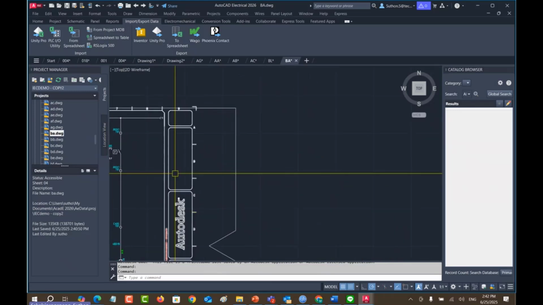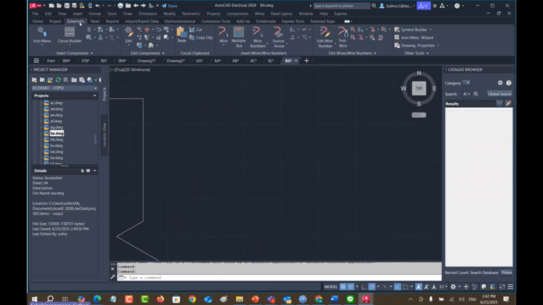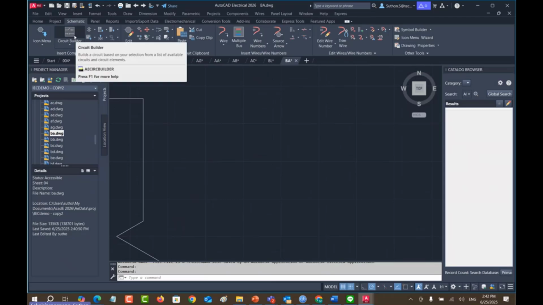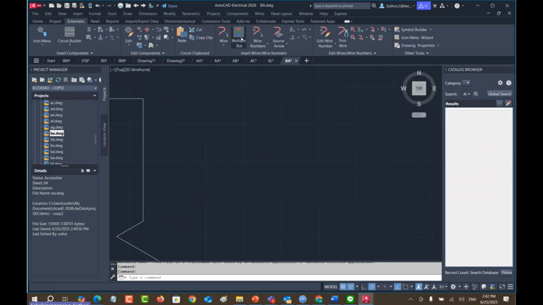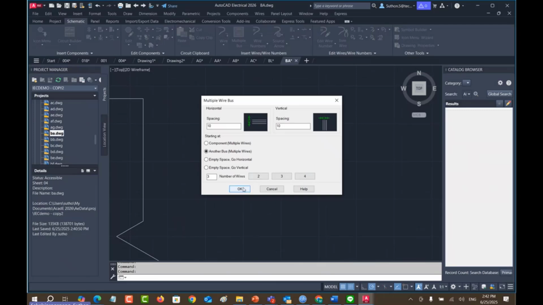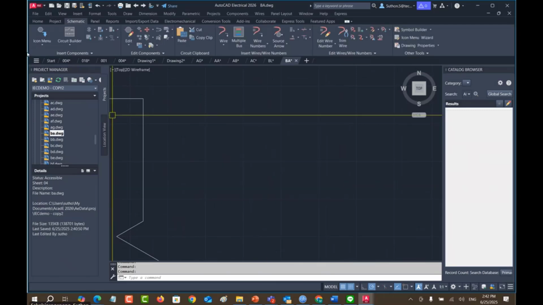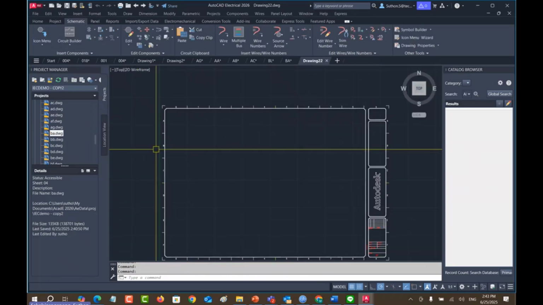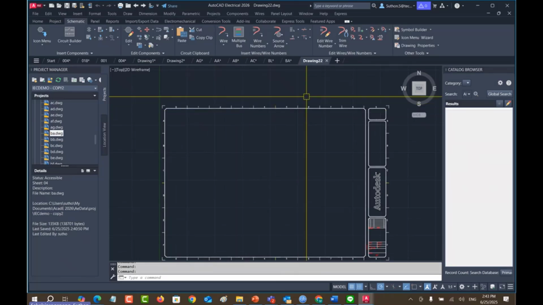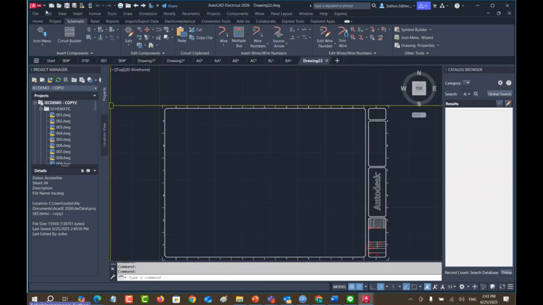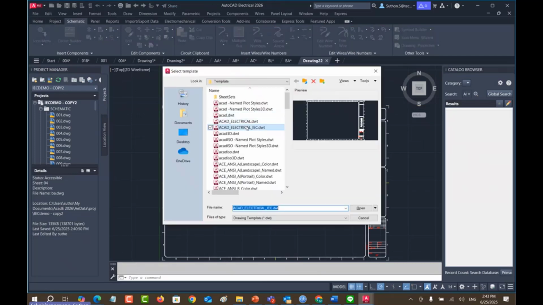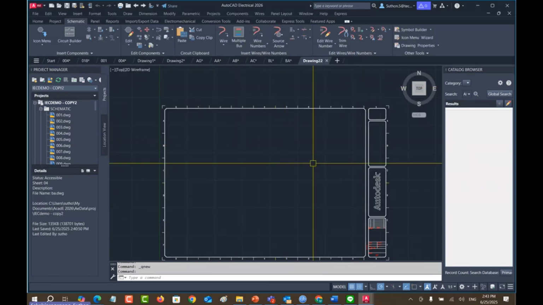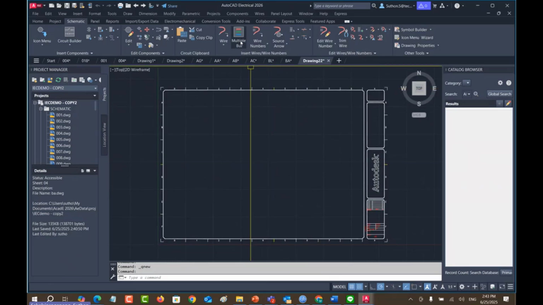And the next one that I want to show you is the schematic circuit builder. This one is quite useful as well. I will create a new drawing for you. Okay. But you have to remember this. This one is outside of your current project because you just newly created it, right? It's not related to the project. It's just an independent drawing. And right now I want to create the multiple bus.